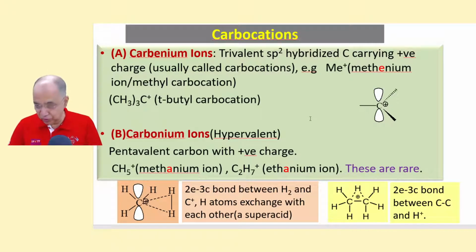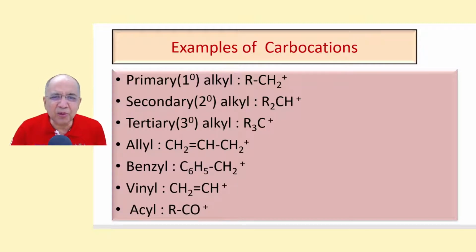Let us go to the next. These are some of the examples of carbocations. This is the 1 degree primary carbocation, RCH2 plus, produced from a primary carbon atom. So ultimately it will have CH2, 2 hydrogen atoms and a positive charge. Maximum CH3 plus, these are 1 degree.